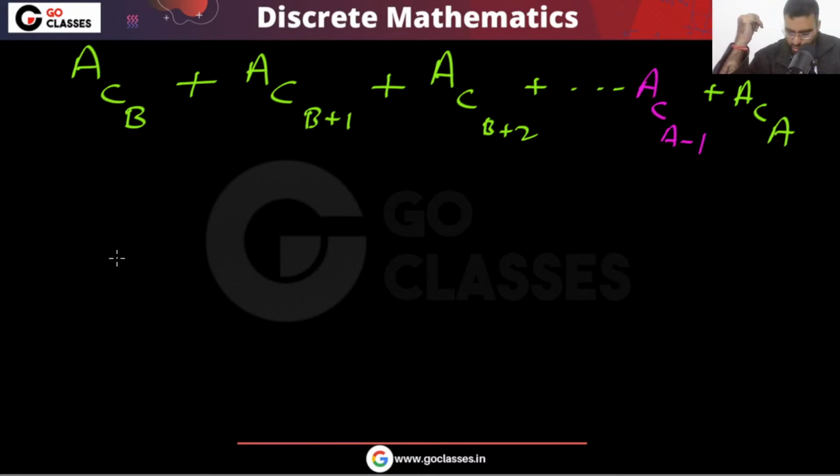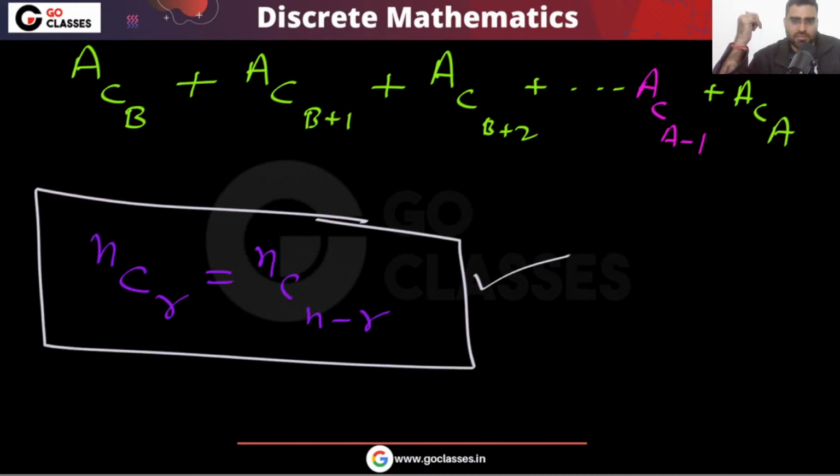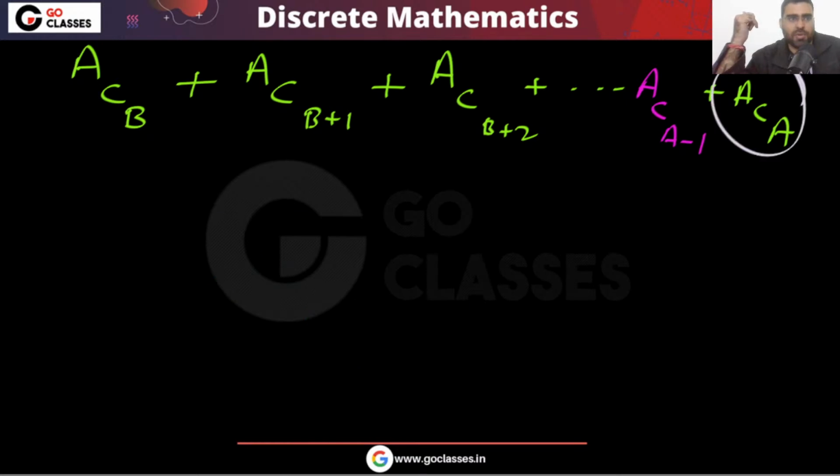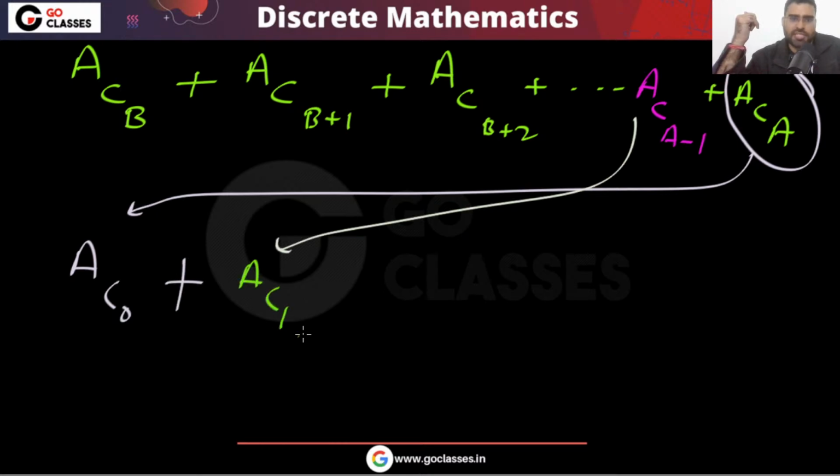So now you can use this rule: nCr is equal to nC(n-r), correct? Just use it. If you use it, then this will become aC0 plus aC1 plus, and so on. Ultimately you will get aC(a-b). Can you tell me what is a minus b?